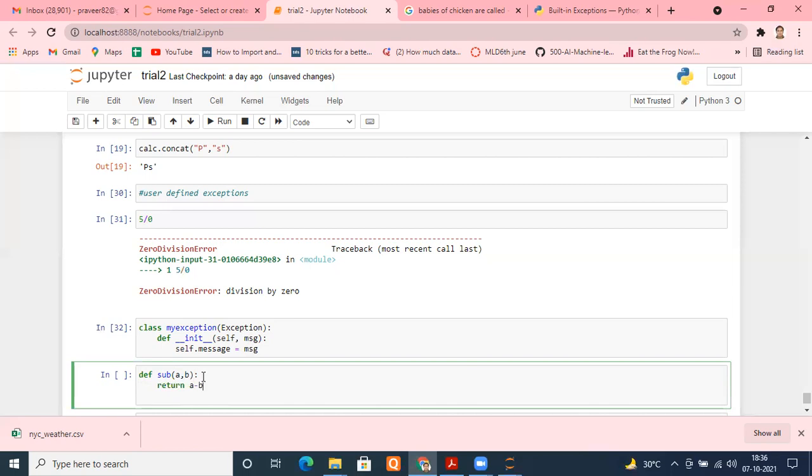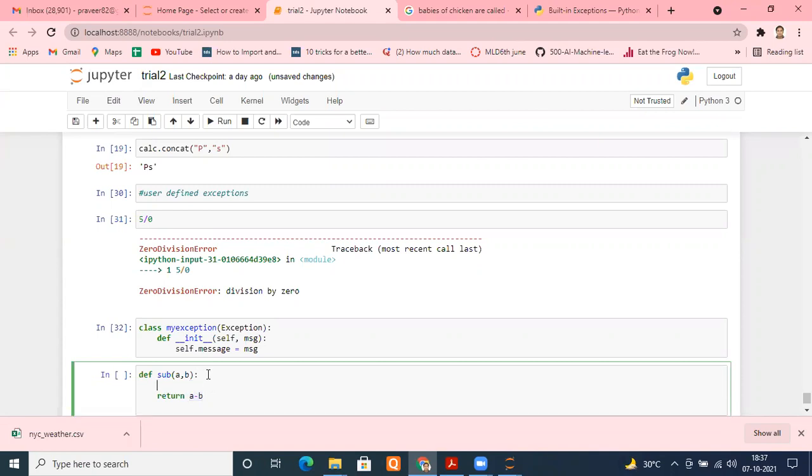Okay. But I want to return a minus b only when it is guaranteed that it will result in a positive result. I want to return a minus b, but in only one condition, that a is greater than b. That is the condition only. Only then it will result in positive output. So how can I deal with that?